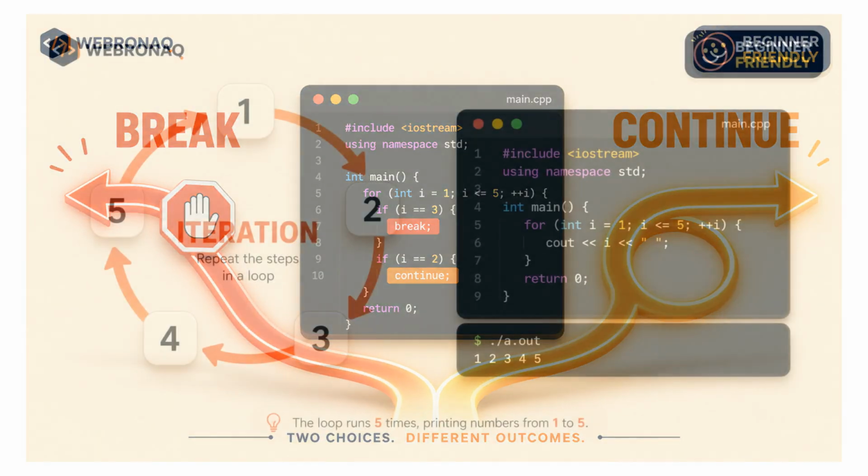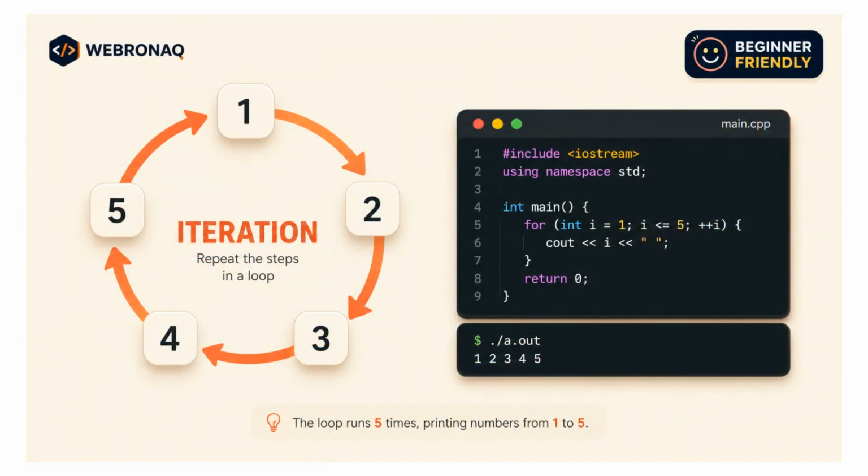Let's jump right in. Before we talk about break and continue, let's quickly remember what a loop actually does. A loop is just a way to repeat a block of code multiple times, like counting from 1 to 5 or going through every item in a list. Normally, a loop runs from start to finish without stopping, but sometimes you want to control that flow. Maybe stop the loop early or skip just one step in the middle. That's exactly where break and continue come in.